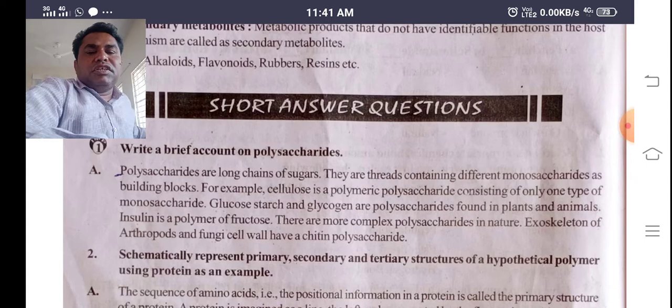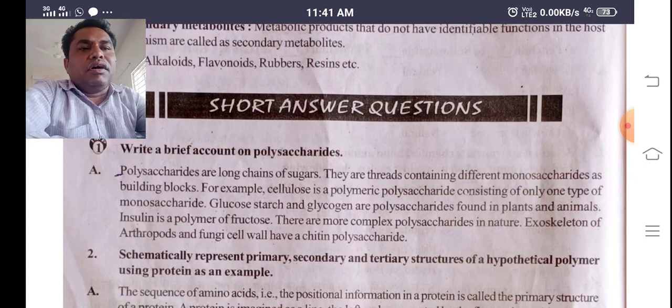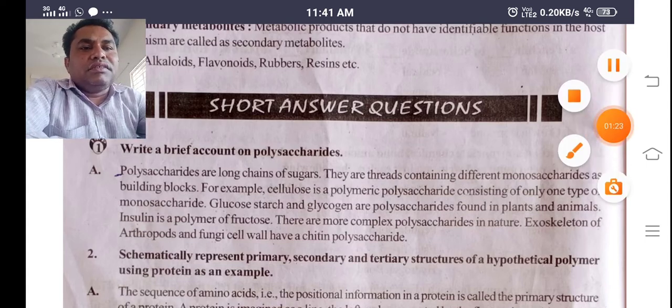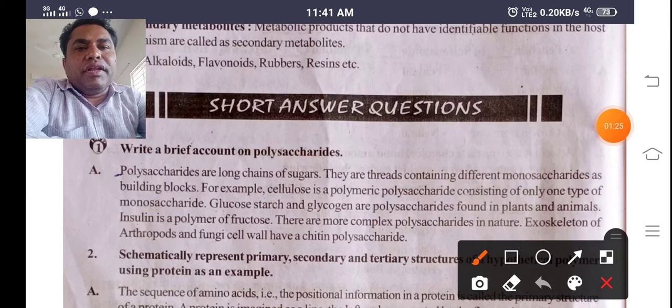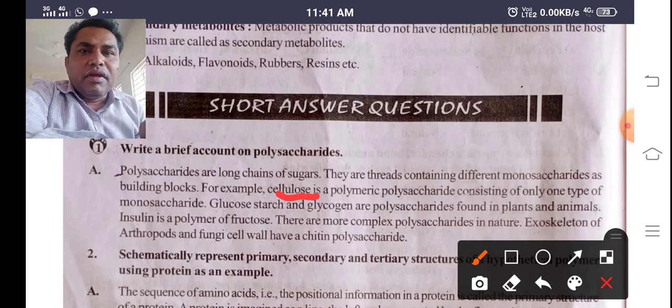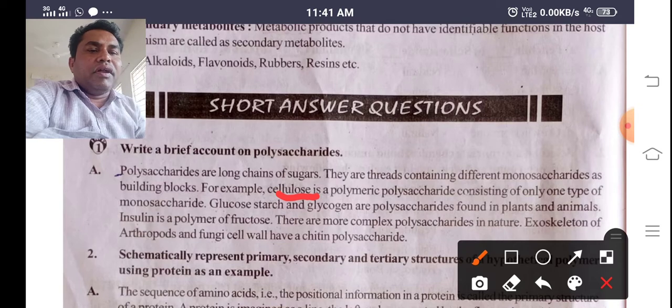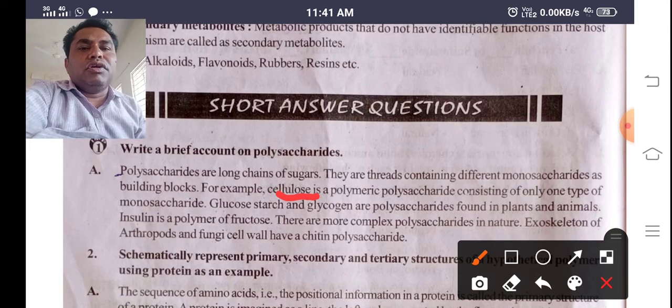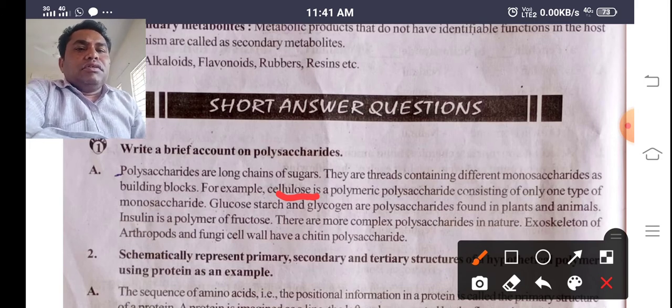Cellulose, you already know about plant cells. Plant cells mainly consist of cellulose. It is a complex carbohydrate, made up of a number of glucose molecules, but only one type of glucose molecule. That is called a monosaccharide. So, glucose.